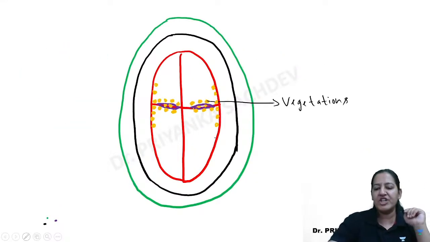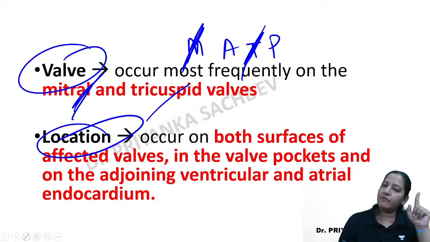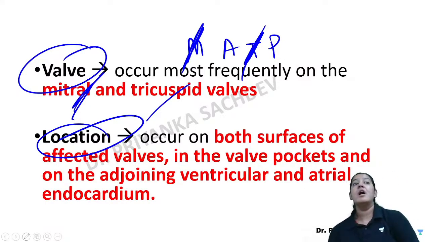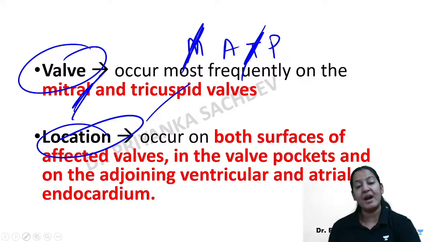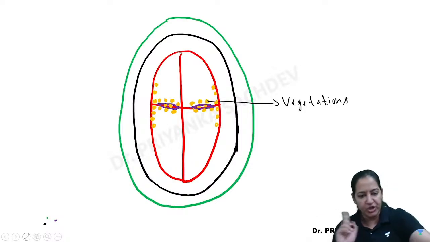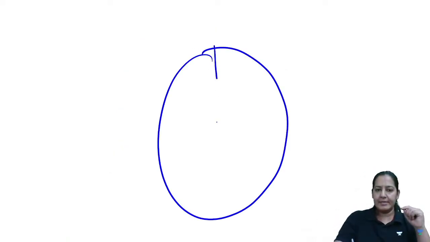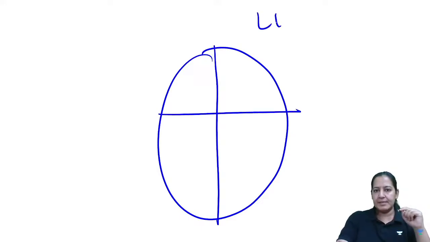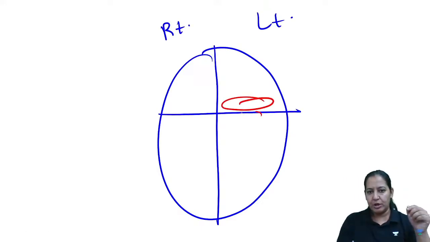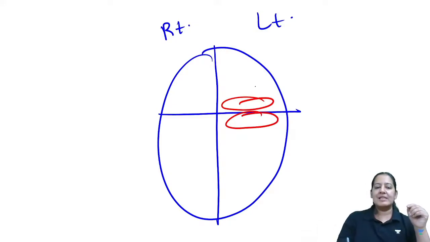Can you tell me the location in rheumatic heart disease? What was the location in rheumatic heart disease I taught you? Ayush, Kishore, Naval, what was the location? The location in rheumatic heart disease was the junction. That is the closure of the valves, right? So here the location is not the junction. Let me draw the heart. Let me draw the four chambers. This is the left side. This is the right side. Let me draw the mitral valve to explain the two cusps of the mitral valve. Now this is the left auricle.